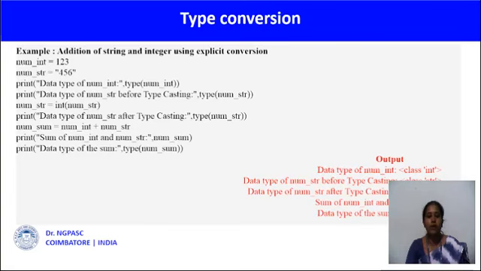After adding these two values, the value will be stored in the variable called num_sum. In the last print statement, the data type of num_sum is integer, because we converted the num_str variable into integer type with the help of explicit type conversion.